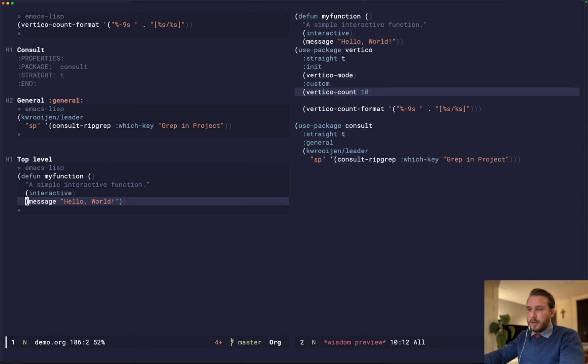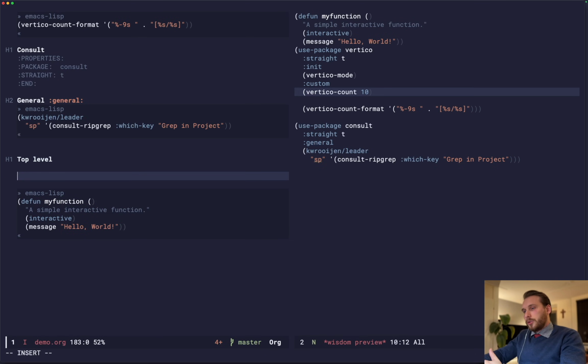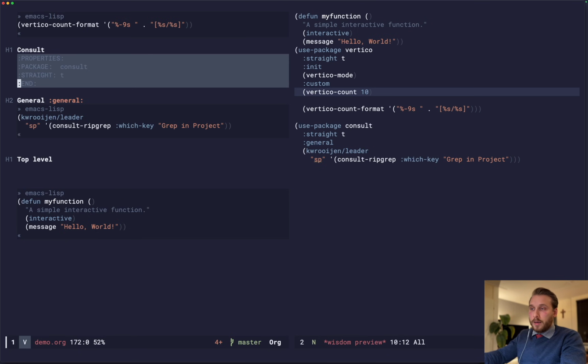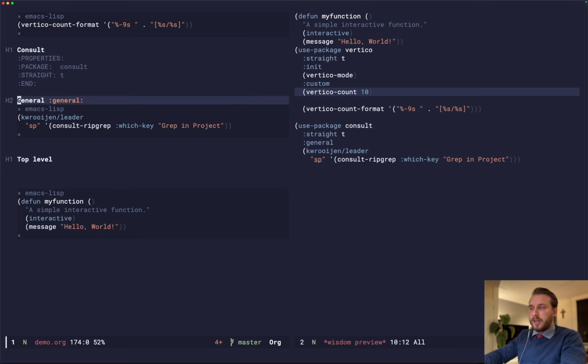You can just write simple functions if you'd like, and there's no lock-in or anything like that. As long as you're not writing within a package statement and a package key, you can write at the top level basically.